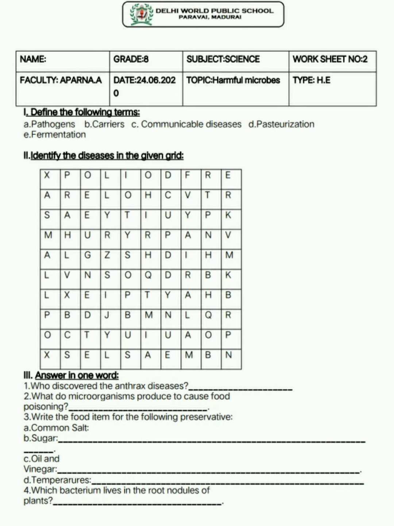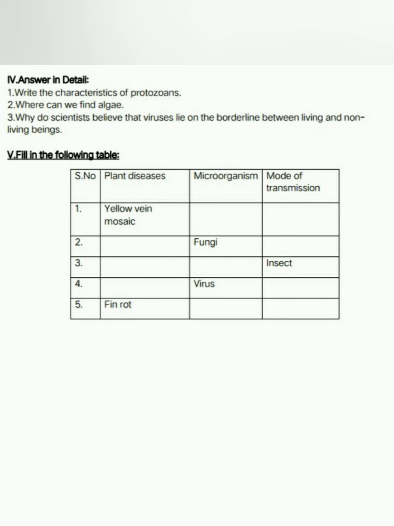Moving on to the fourth Roman numeral, answer in detail. Write the characteristics of protozoa. What does a protozoan mean? They are little animals; in singular it is called a protozoan. They are unicellular and have animal-like characteristics. They don't have a cell wall. They lack chlorophyll. They can move around to capture food. Most of them are heterotrophic in nature as they obtain nutrition from other organisms. What are the examples of parasites? Plasmodium, and protozoans are aquatic in nature, so they can live in colonies.